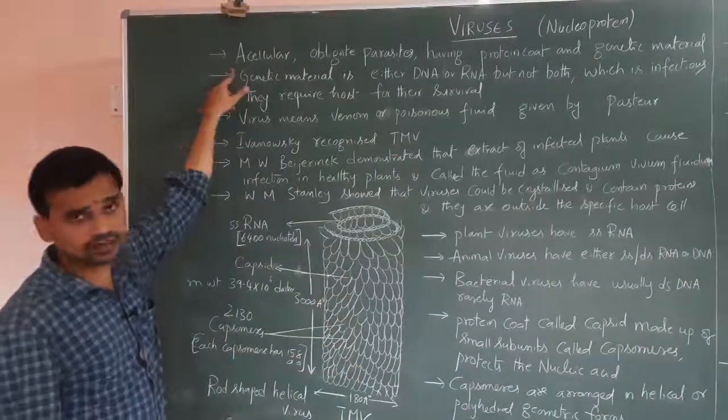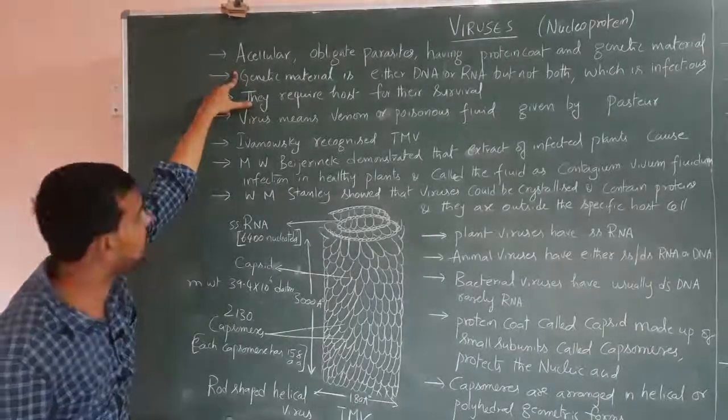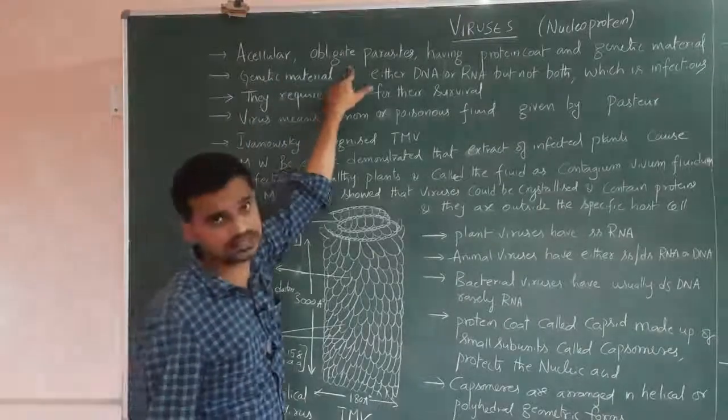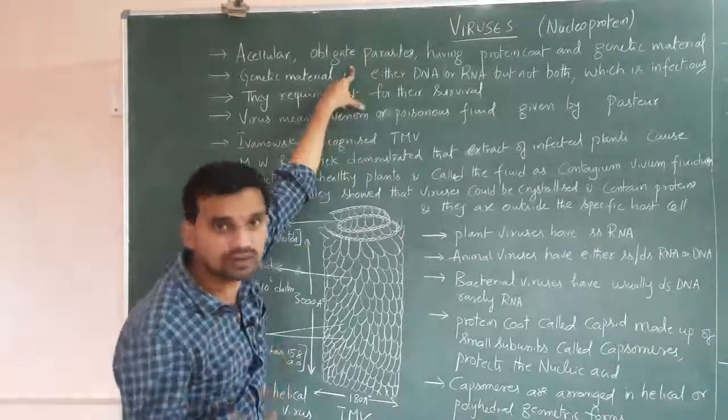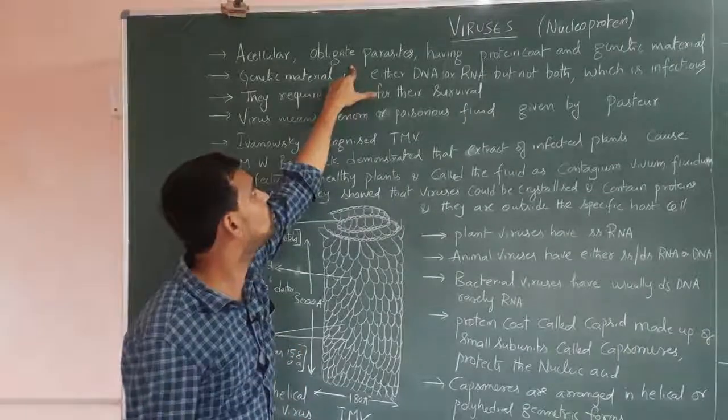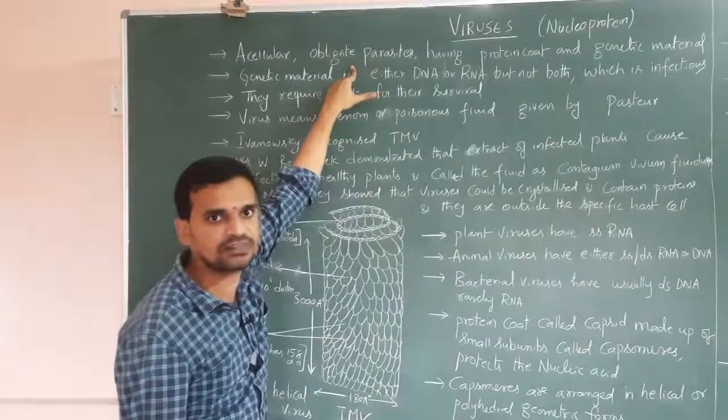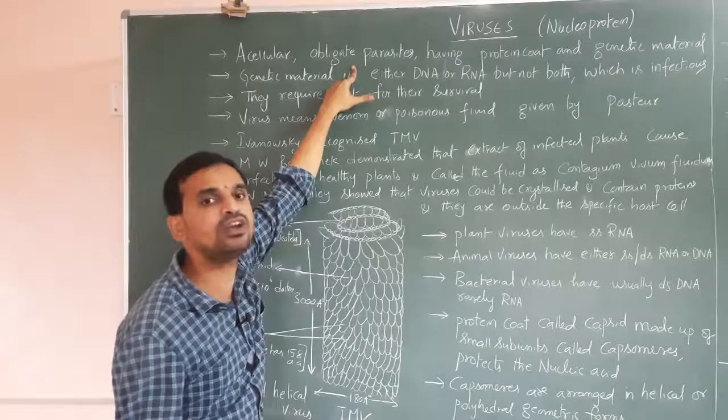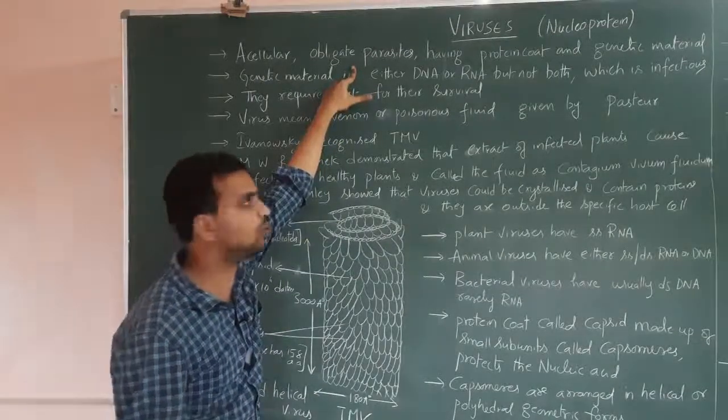They are acellular. They do not contain cells. Hence they are called acellular. They are obligate parasites, so they depend on other organisms for their survival. Obligate means strict. They are very strict parasites. They depend on living organisms for their growth and development.